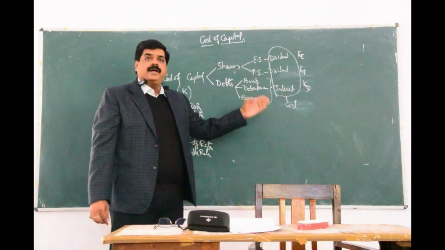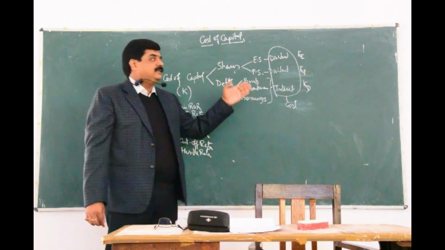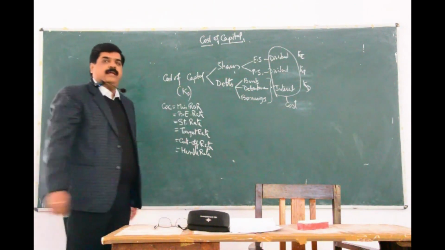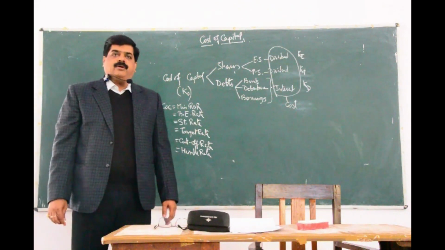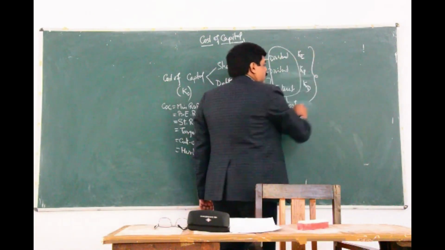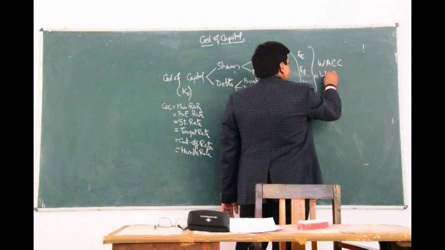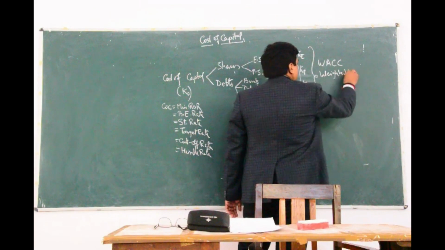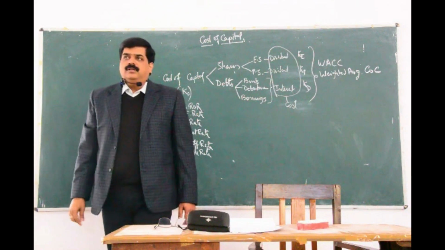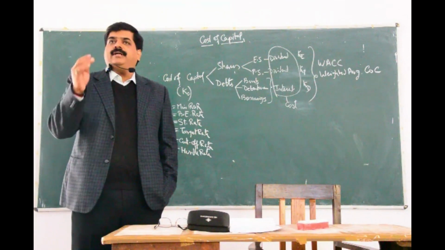That means when we combine all the three, that is equity, preference and debt cost, it will be called as overall cost of capital, which can also be called as WACC, weighted average cost of capital. It is weighted cost of capital, but I am saying WACC, that means weighted average cost of capital.